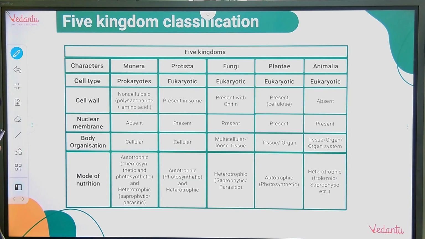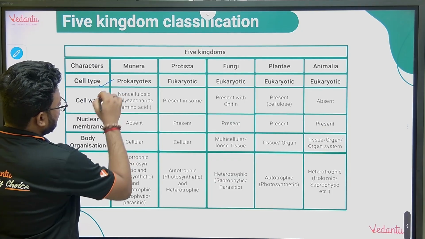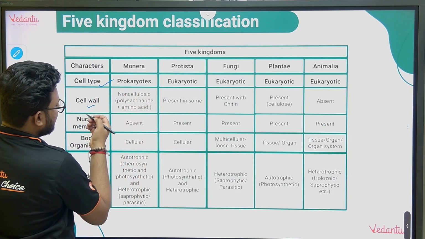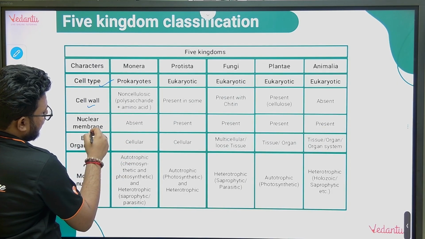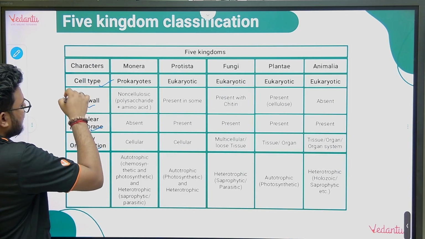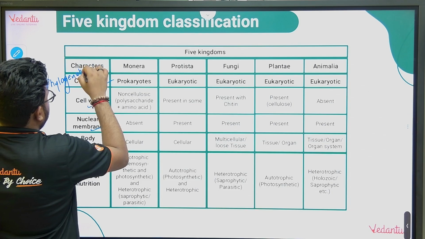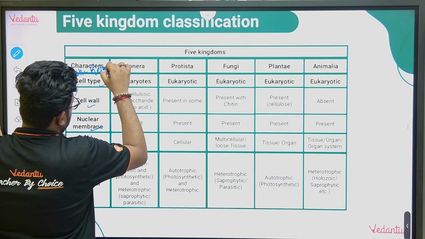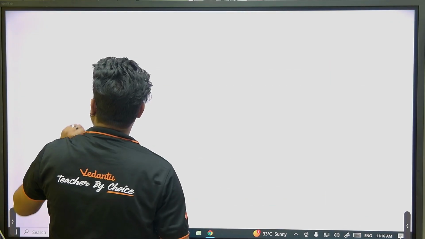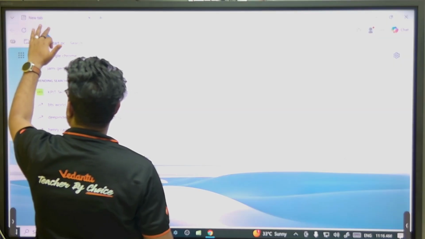So what were the criteria on which the five kingdom classification was given? It was cell type, prokaryotes or eukaryotes. Cell wall is not that important, but it is mentioned here. Nuclear membrane, body organization, mode of nutrition, and one more thing was there, that is phylogenetic relationships. Okay, so I'll open NCERT. I'll tell you the keywords we have to remember. Just give me 1 minute, because we don't need all the things.